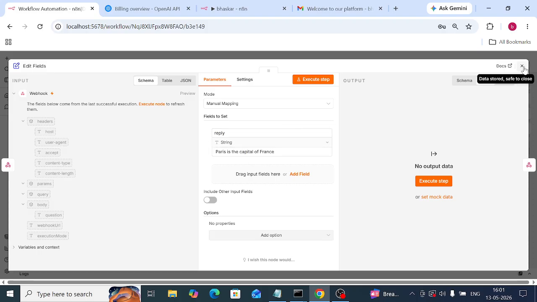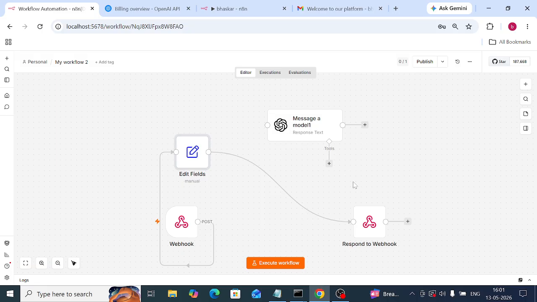In the set node, I am creating the data, and in the data we will get it automatically, but see, we need to connect this to this and this to this. Why I am disconnecting this one is that I am showing it without AI here. That's why I directly connected here.